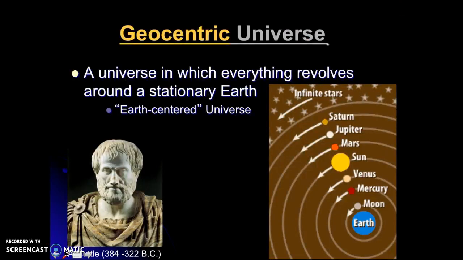So we started off thinking that everything revolved around us. Makes sense, right? From our point of view, we don't feel like we're spinning. We don't feel like we're rotating around the sun. It feels like the sun's going around us. So it was very plausible that in Aristotle's time, we believed that everything revolved around the Earth. At this time, we were able to see 5 planets, the sun, and the stars all orbiting around the Earth. We call this the geocentric universe. Geo being Earth, centric being the center, so an Earth-centered universe.